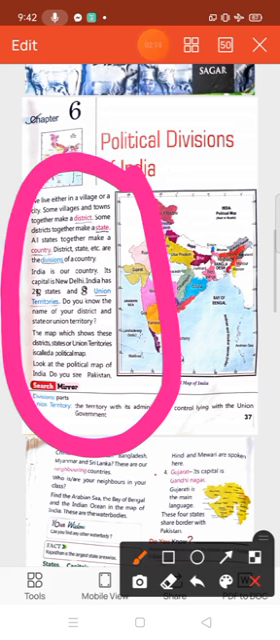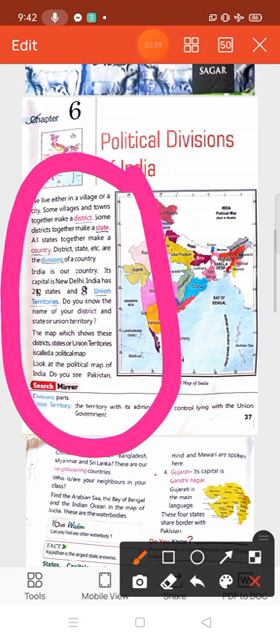We live either in a village or a city. Some villages and towns together make a district. Some districts together make a state. All states together make a country. District, state, etc. are the divisions of a country. India is our country. Its capital is New Delhi. India has 28 states and 8 union territories.